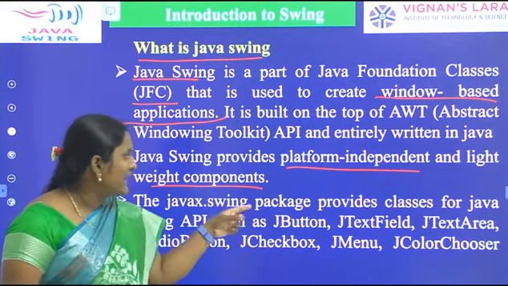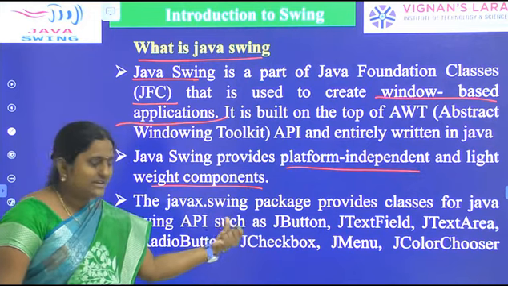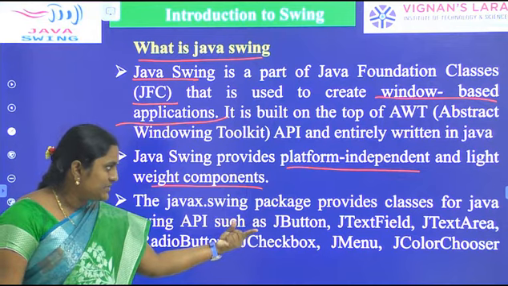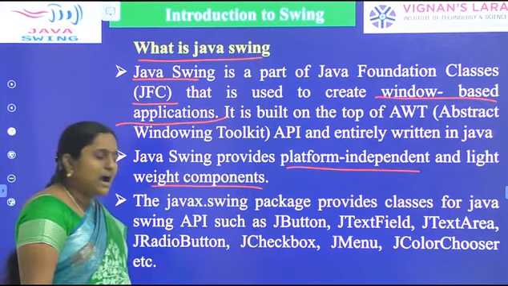The javax.swing package provides classes for the Java Swing API such as JButton, JTextField, JTextArea, JRadioButton, JCheckBox, JMenu, JColorChooser, and so on.